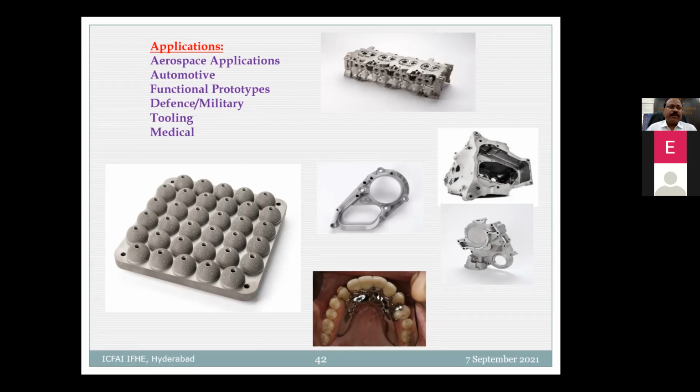Whereas in the case of plastics, we use them as patterns for making molds, and then we go for casting, etc. Similarly, in metal also, we make some molds and patterns with the help of SS, stainless steel, and then we can use them for producing castings of many products.